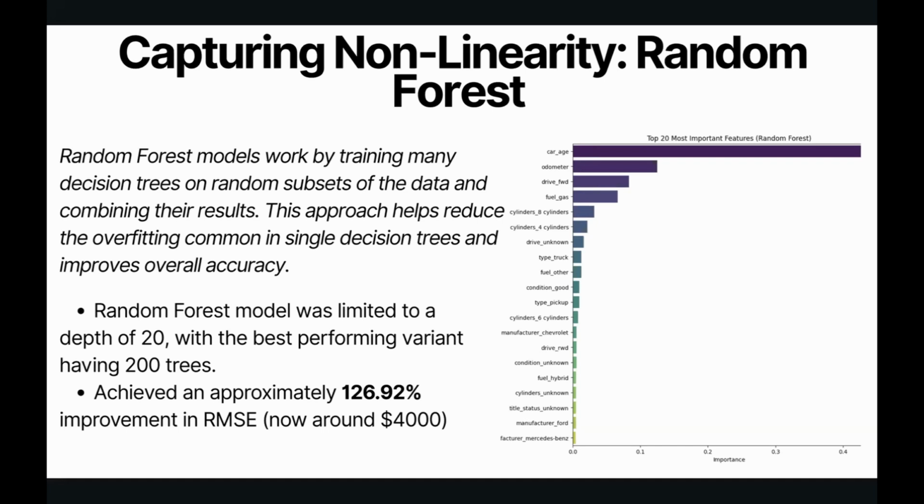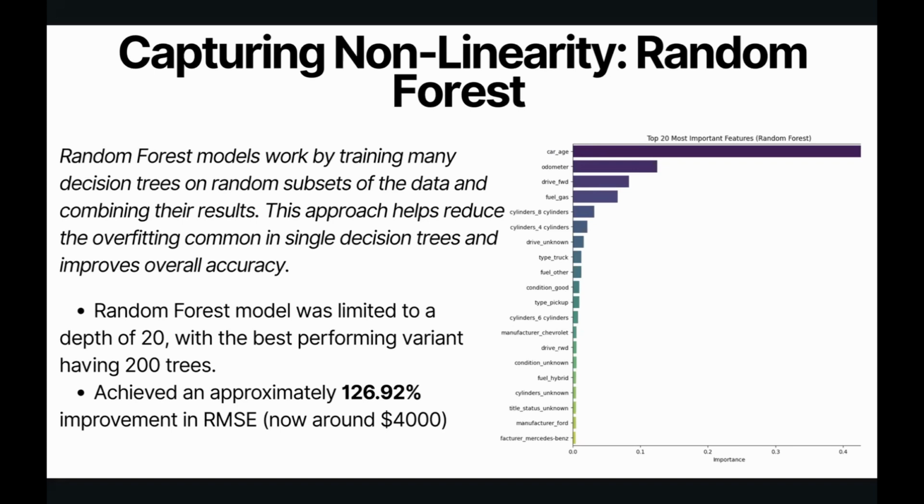overall accuracy. Now, the feature importance bar chart shown here shows how the random forest model captures complex interactions between various variables like car age, odometer, drive type, fuel type, and there are even other non-linear relationships that the linear model could not adequately represent. For our best configuration of this non-linear model, we chose a max depth of 20 and used about 200 trees, and we got to this through experimentation.